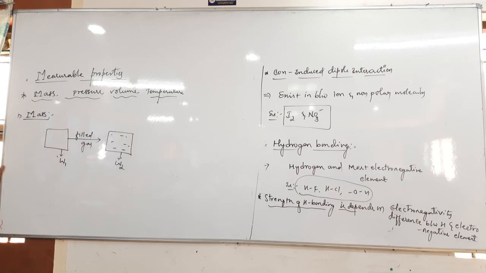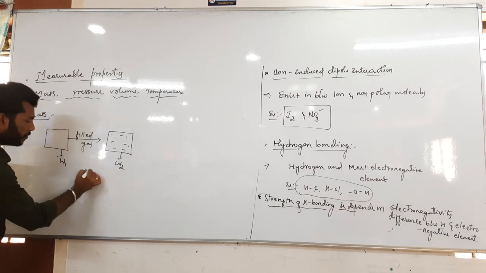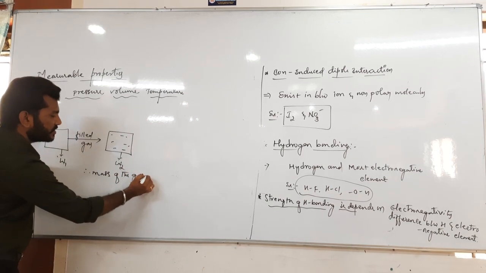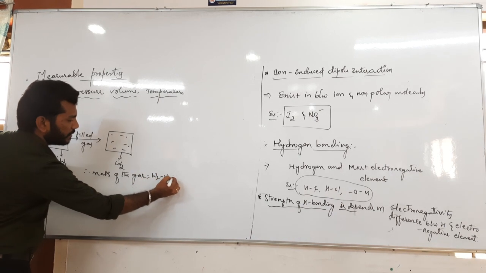Then what is the mass of the gas? The mass of the gas equals W2 minus W1.